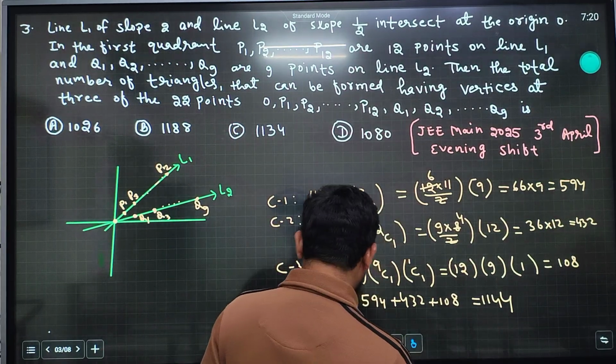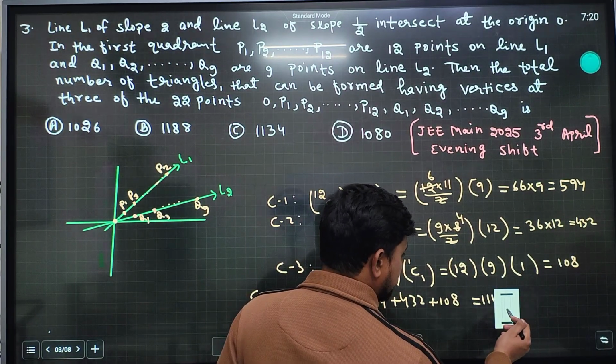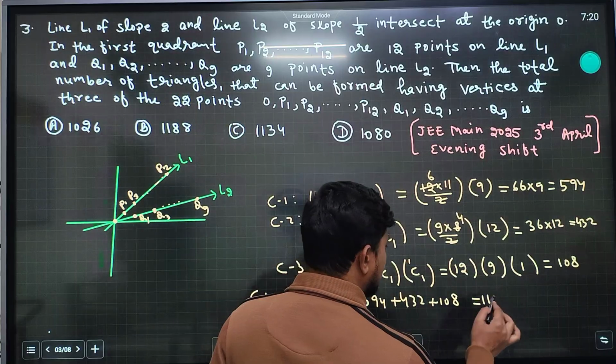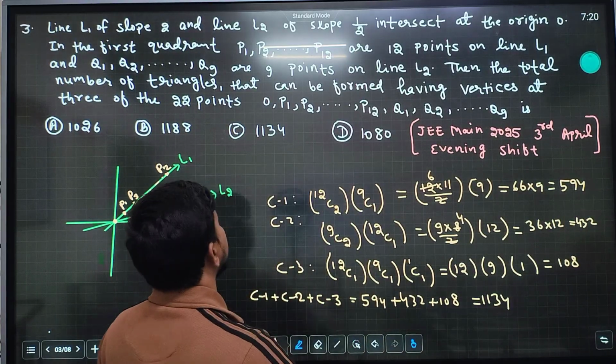So I hope 1134 is the right answer. So I think option C is the right answer.